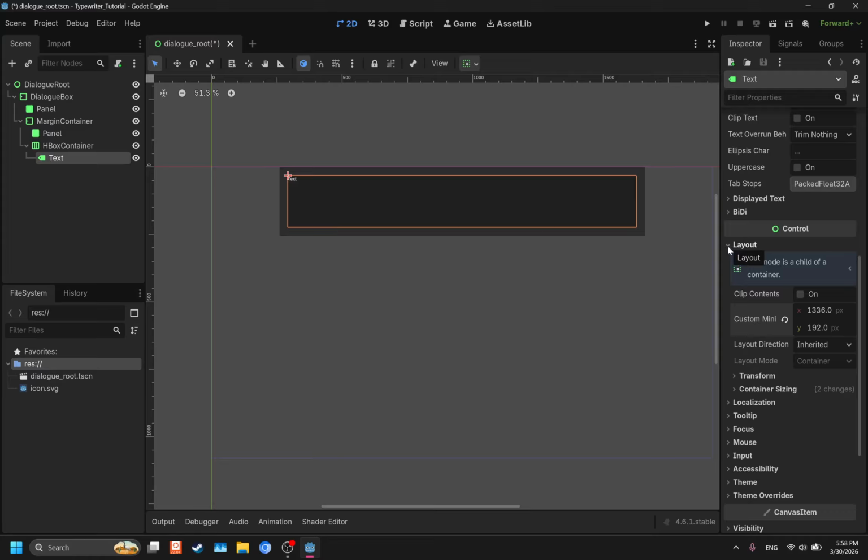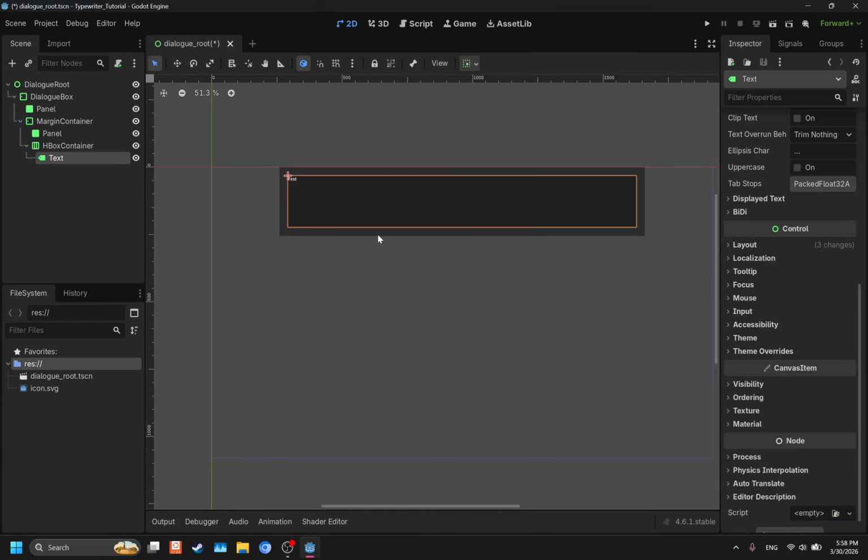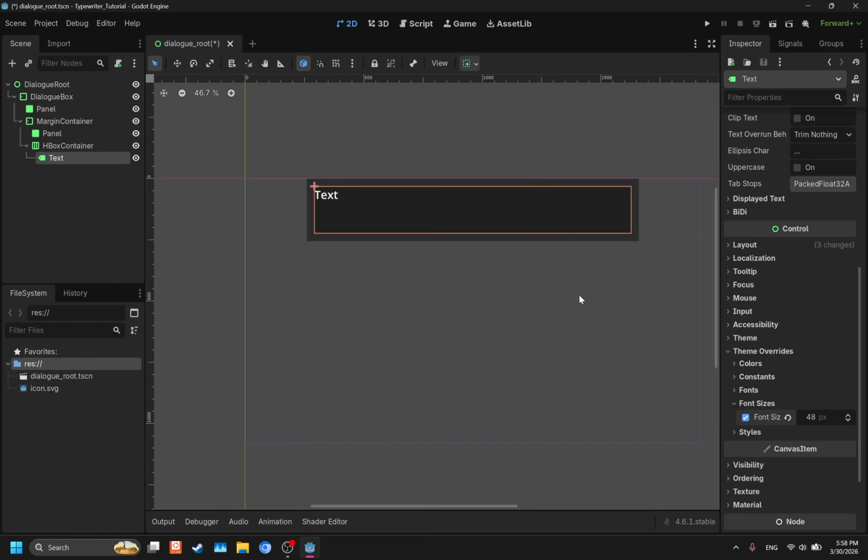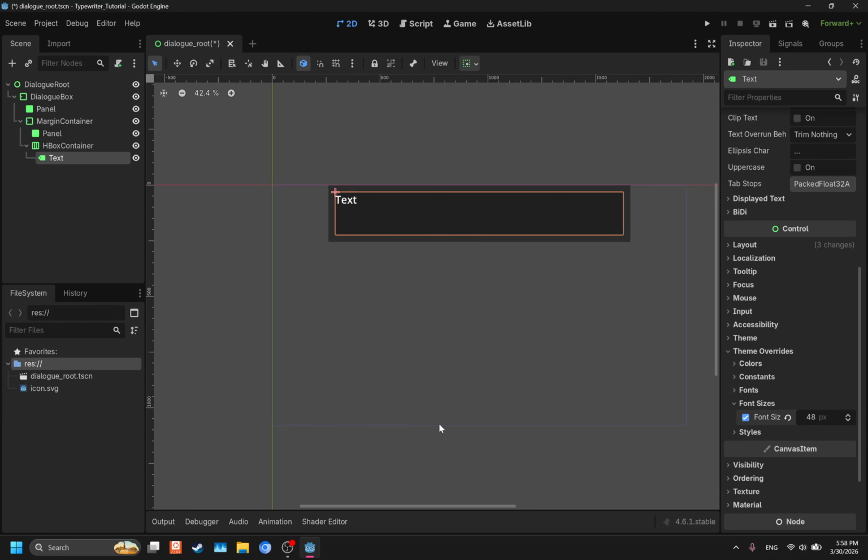And one more thing, we are going to change the font because the font is extremely tiny. So what you're going to do is go to Theme Overrides, Font Sizes, click the check mark here, and I'm going to change the font size to 48. There we go. So now we have set that up.